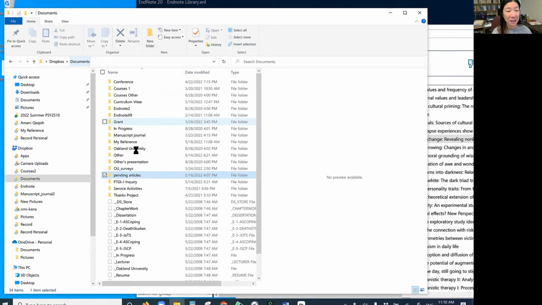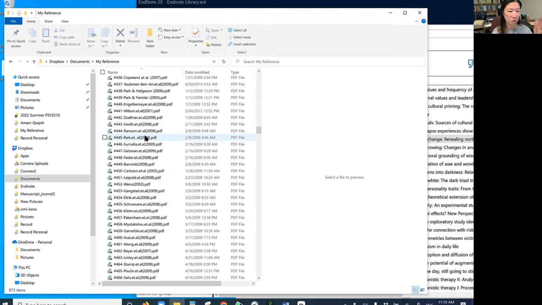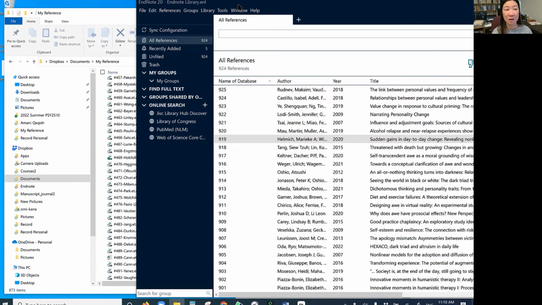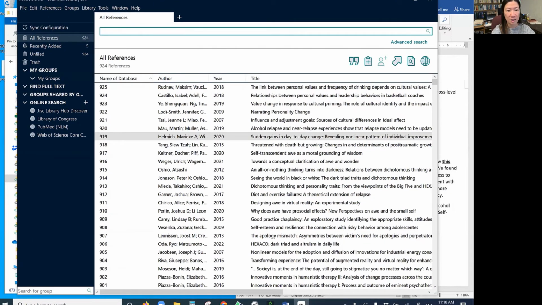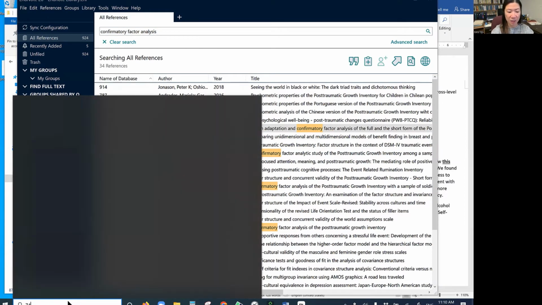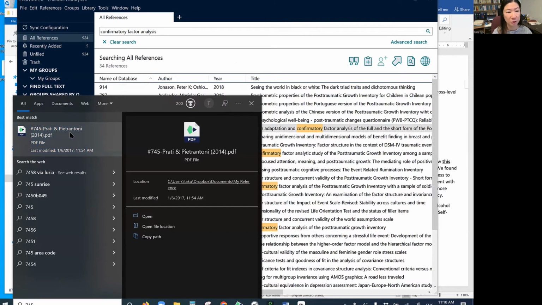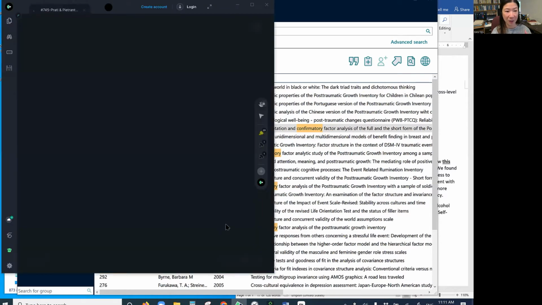But for me, the most important articles are all under my references, so it'll be just from 1 to 9 something. That way, whenever I use EndNote and want to write something about, for example, confirmatory factor analysis, I will see all of the papers that used confirmatory factor analysis. And then if it is, say, 945, I put the 945 for my own computer, and I would find my papers that I saved before, and use that one when I write my paper so that I can study the typical ways or what kind of information needs to be reported.